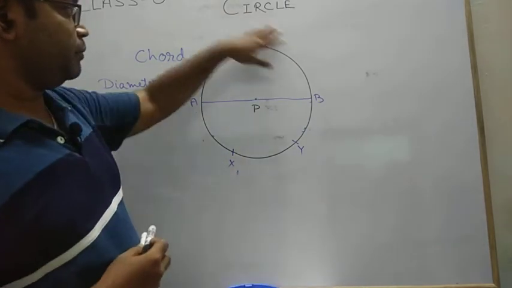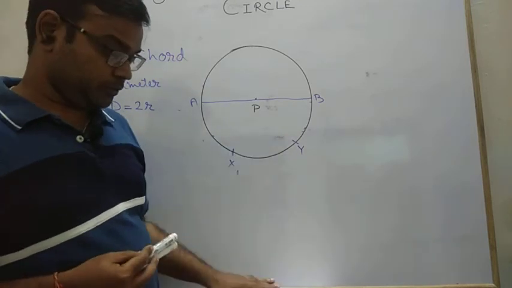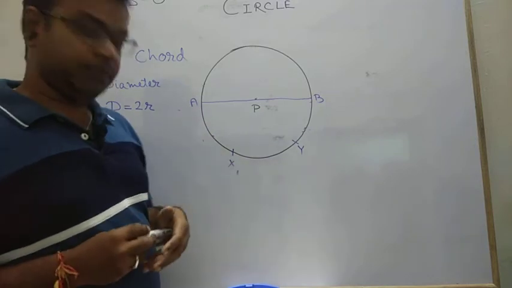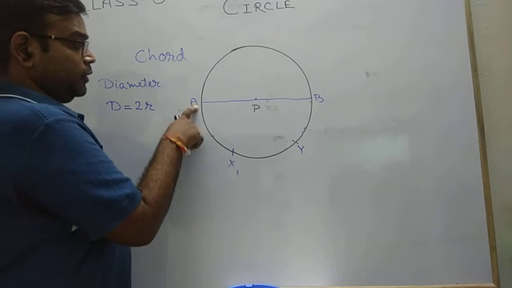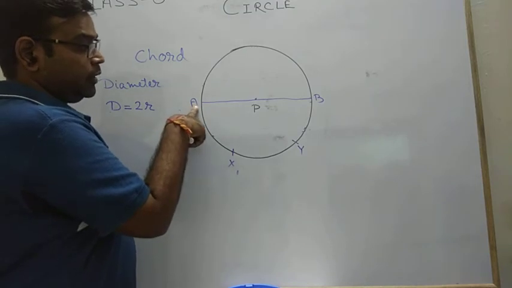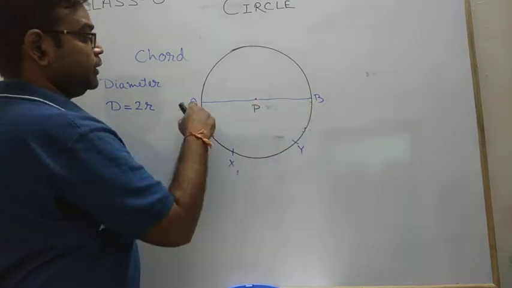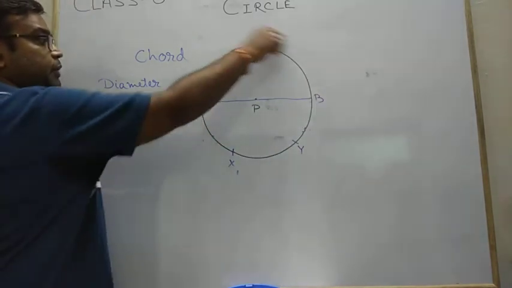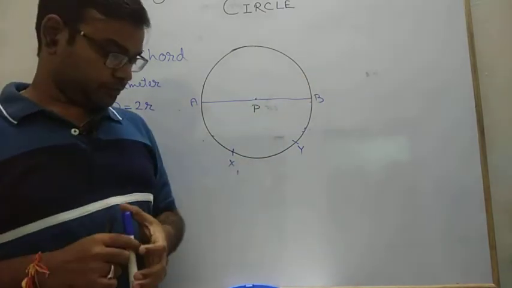Then from the arc we can easily consider the circumference. Circumference means the boundary of the circle, the complete arc. A semicircle is the half arc. In an arc, if both points belong to the diameter, then this arc is known as your semicircle. So arc AB represents the semicircle of the circle.